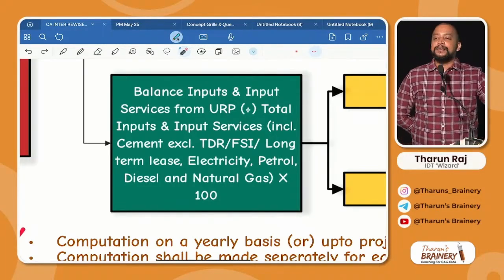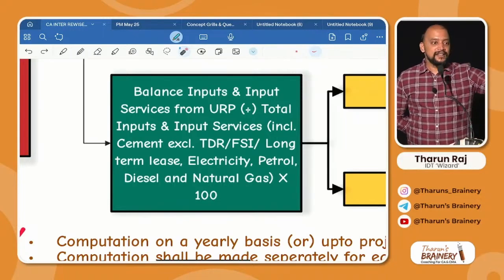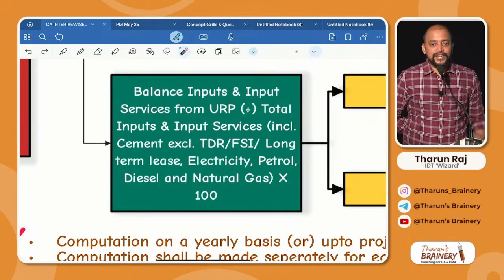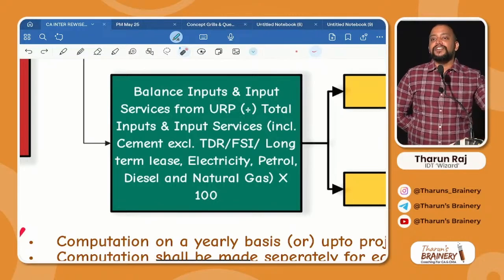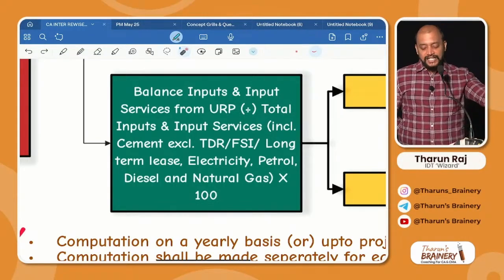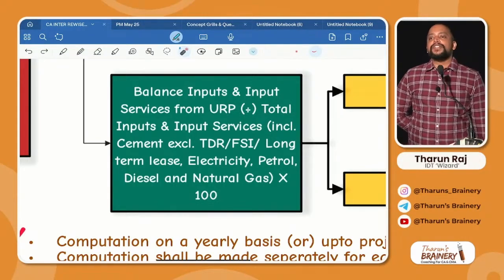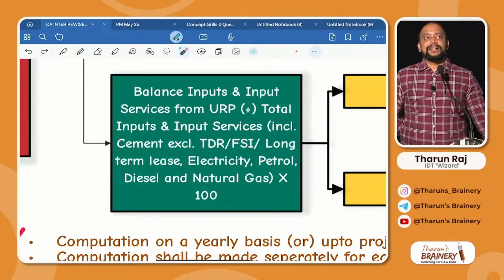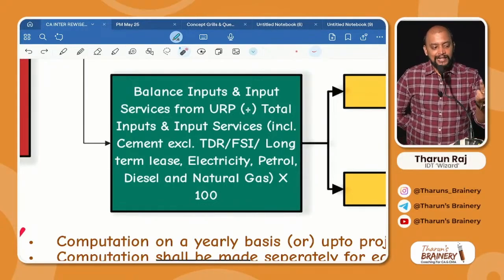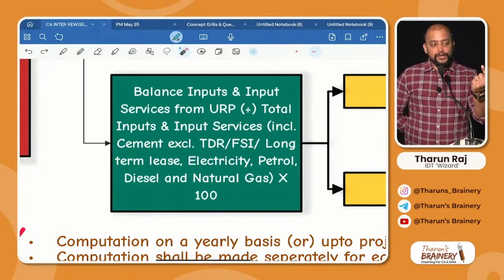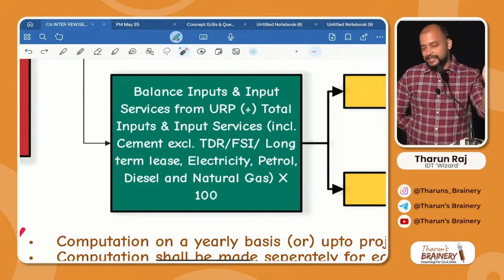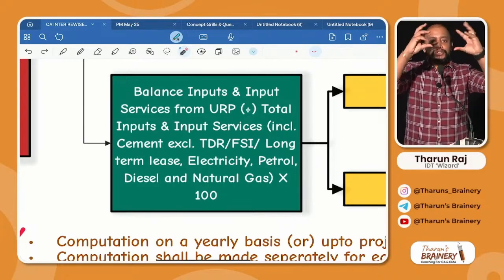Whatever is connected is given: petrol, diesel used in the mixers and generators, which are used in construction. Natural gas is used for gas welding. So that's why it is given. Okay. So what are the 5 things which are excluded? Come on. TDR, FSI, long term lease, electricity, petrol, diesel, natural gas. Take out. Now you see the ratio.